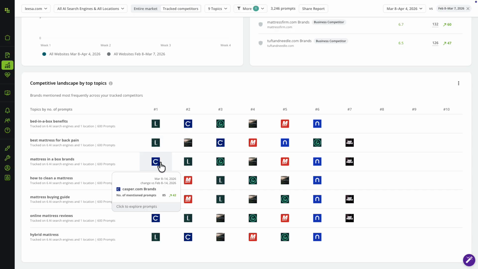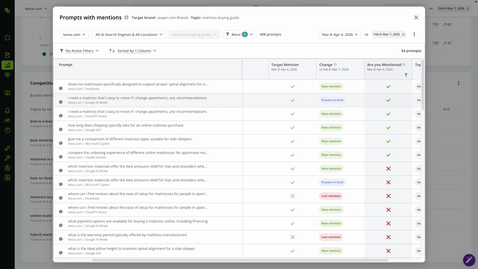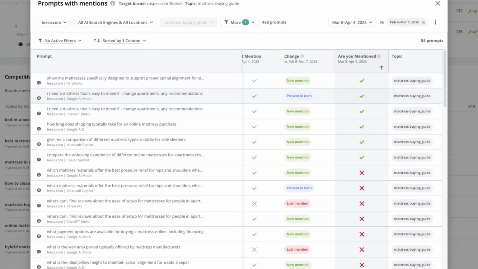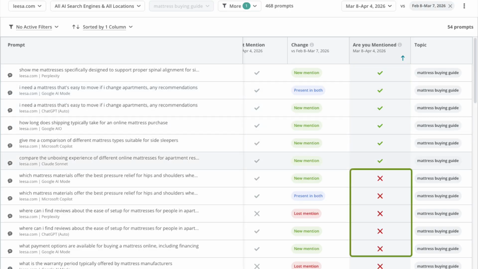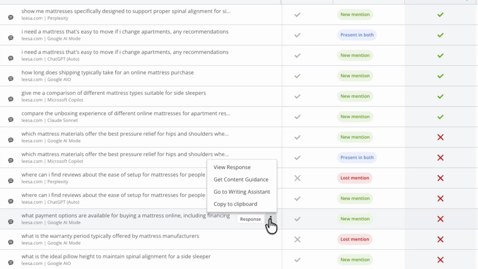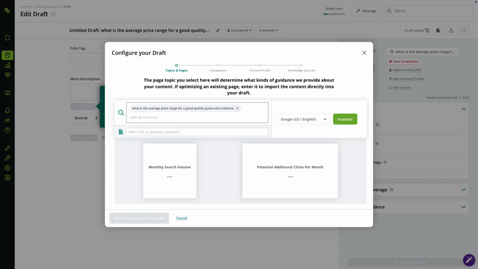Clicking their logo opens a filtered view of every prompt where that competitor is mentioned for this topic and whether her brand shows up in those same prompts. The ones with a green check mark next to her brand, she's holding her own. The red X marks, that's her hit list. She picks a high-value prompt where her competitor is winning and she's not, and goes straight into Writing Assistant. Straight from the competitive insight to the content action.